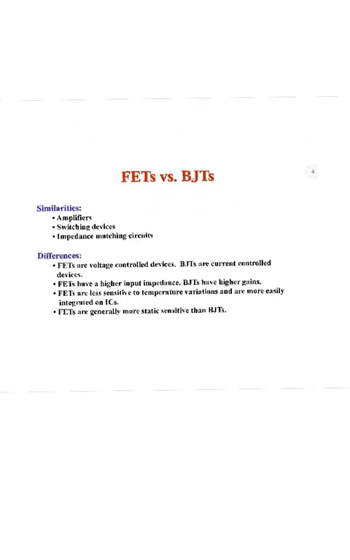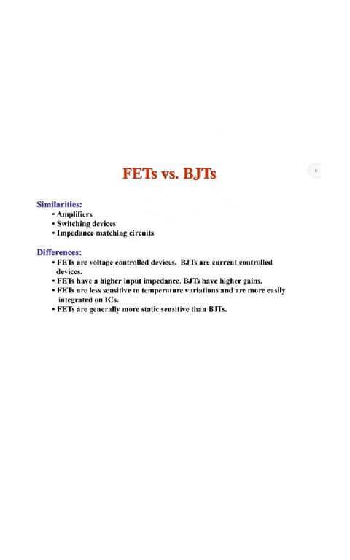Coming to the similarities between FET and BJT: amplifiers, switching devices, impedance matching circuits. The differences between these two are: FET is a voltage control device, BJT is a current control device. FET has a higher input impedance, BJT has higher gain. FETs are less sensitive to temperature variation and are more easily integrated on ICs. FETs are generally more static sensitive than BJTs.